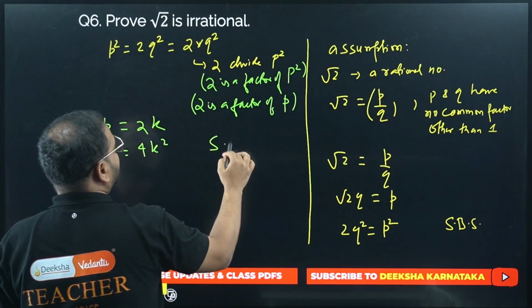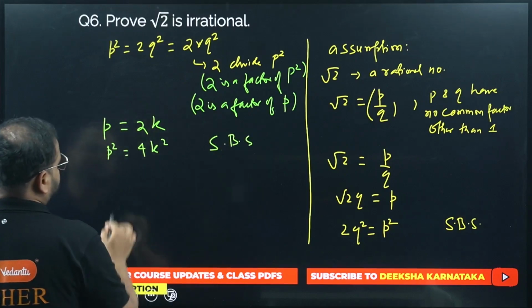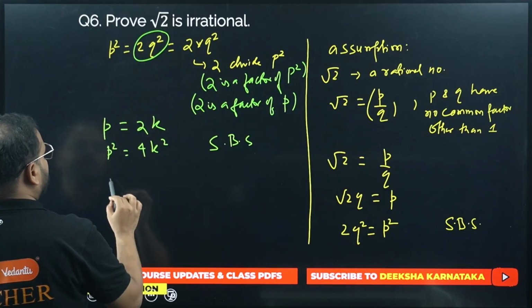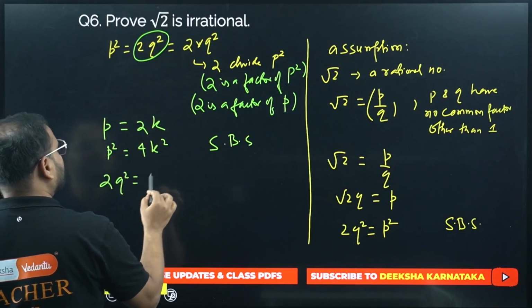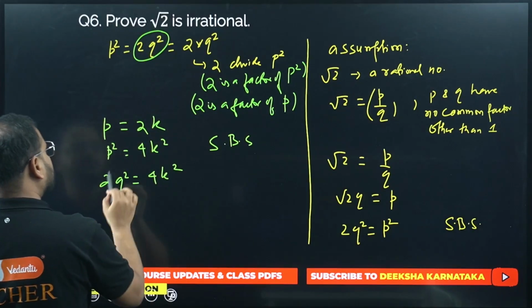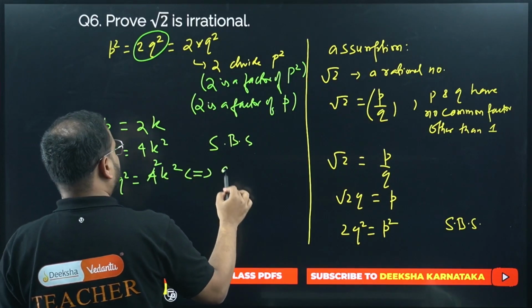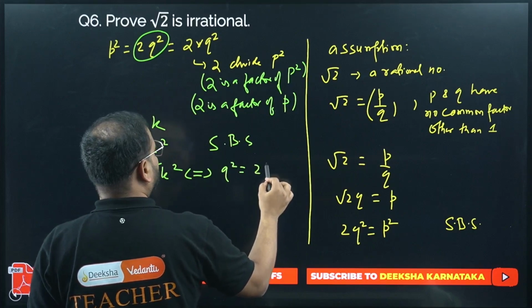What am I doing? Squaring both sides. What is the value of p square? I have this as 2q square, write it over here. 2q square equals 4k square. Cancel this 2 and 2. With 2 I'll get what? I get q square equals 2k square.